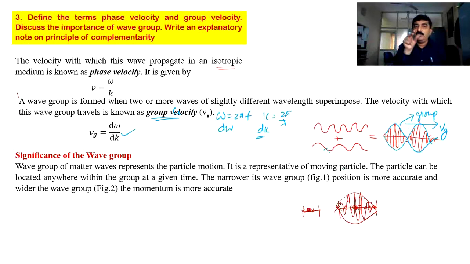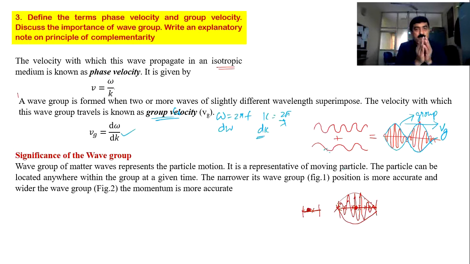For example, you have a rat. You let the rat sit in a box of 1 feet width and 1 feet length, and then you keep the same rat in a box of 1 meter width. Now you try to catch the rat in both cases. Definitely in the smaller box, 1 feet by 1 feet, your probability of catching the rat will be more. That means the position is more accurate. Whereas in the 1 meter by 1 meter box, the position measurement is not accurate. So the size of the wave group tells you the uncertainty, error, or accuracy in the measurement of the position.